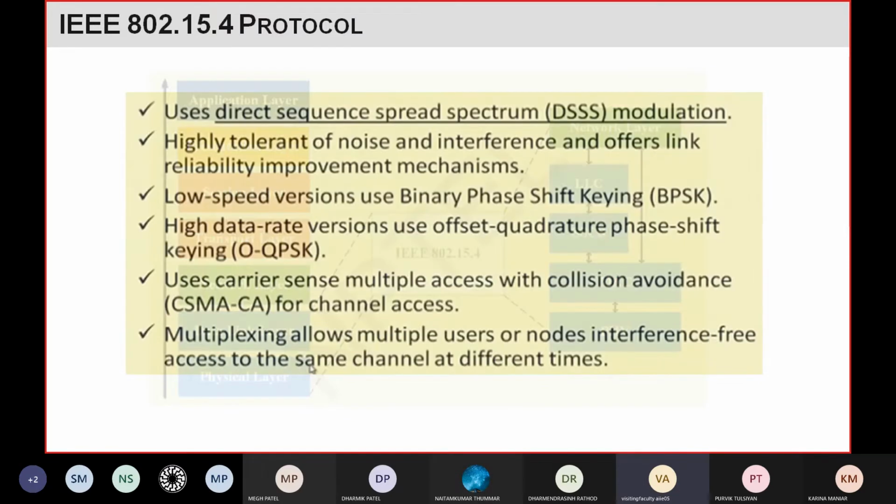Then this protocol uses a modulation technique called DSSS, which means direct sequence spread spectrum. Now modulation is a technical term that comes from the communication field. In simple language, whenever we speak, our voice has some frequency, and that frequency is in the range of some kilohertz.